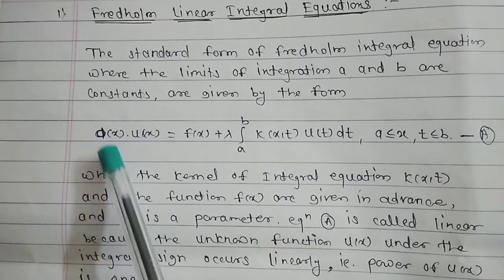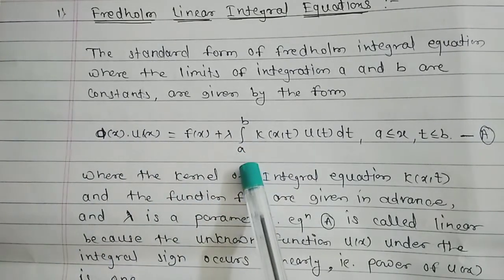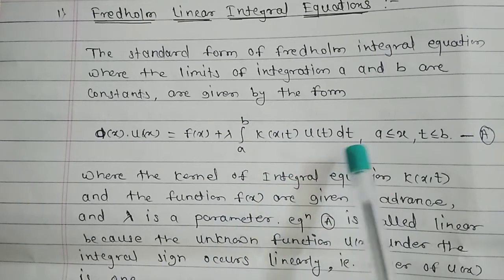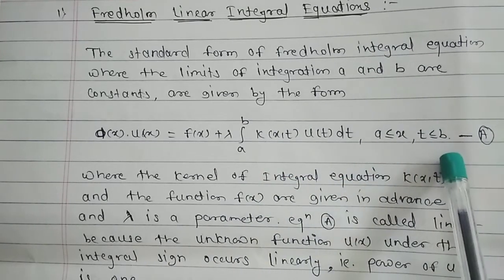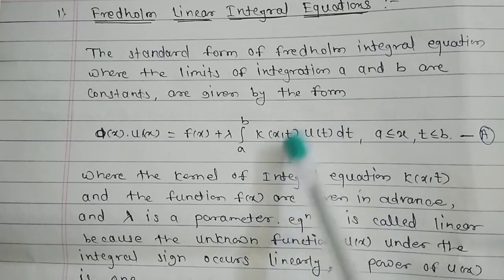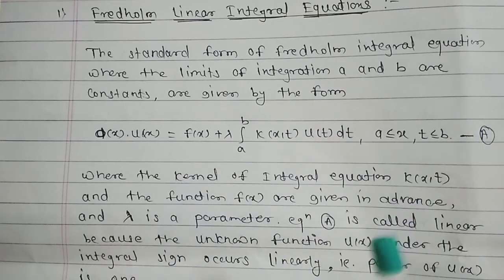The standard form of the Fredholm linear equation is: phi of x times u of x is equal to f of x plus lambda integral a to b k of x, t, u of t dt, for a less than or equal to x and t less than or equal to b. Here the function u of t occurs in linear form, that is, its power is 1, so this equation is said to be a Fredholm linear integral equation.